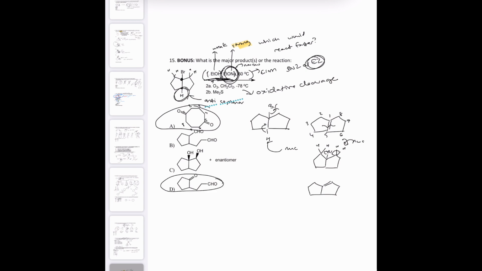So what I'm going to do is I will go back and give points to anyone who answered A or D. I won't take away the points, basically. But both of these would have been wrong. This one's wrong because the alkene right here would cleave like this. And so this would not become an aldehyde. It would just be a double bond oxygen right here. We basically added an extra carbon on that one, so that one's wrong. And this is osmium oxide would do that.